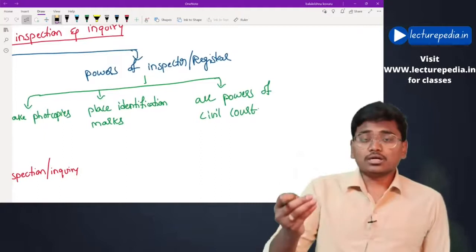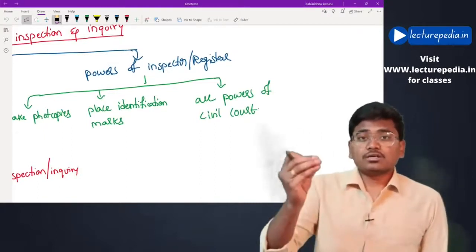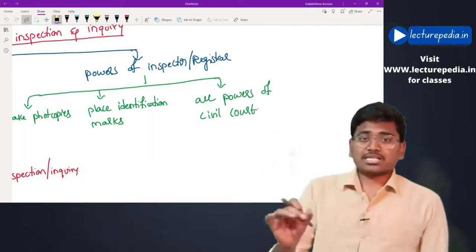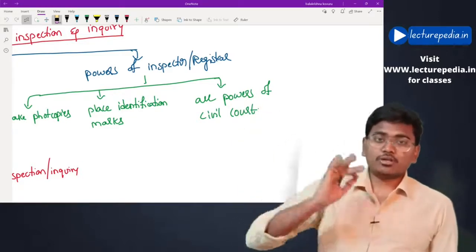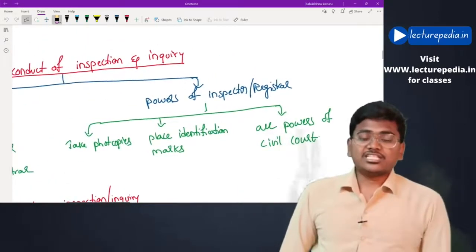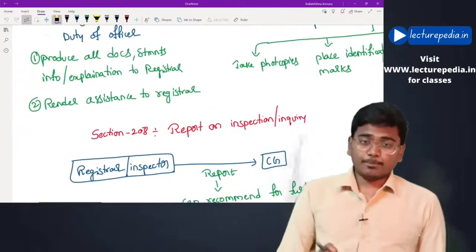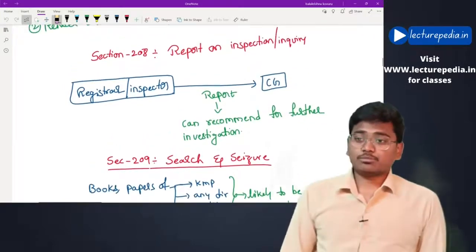Power to examine on oath, and power to order for producing the books of accounts. All these powers which are available with the civil court are also available with the registrar and inspector during the inspection and inquiry. Those are powers and duties during inspection and inquiry. Next, section number 208.